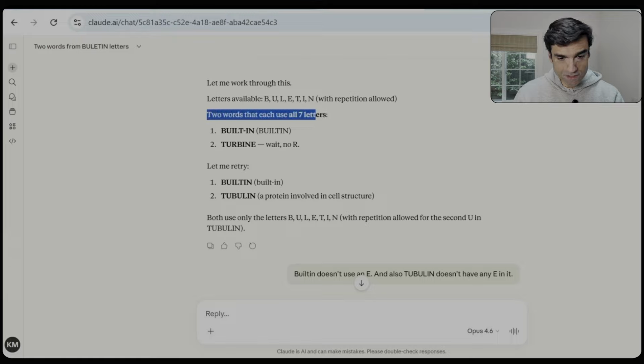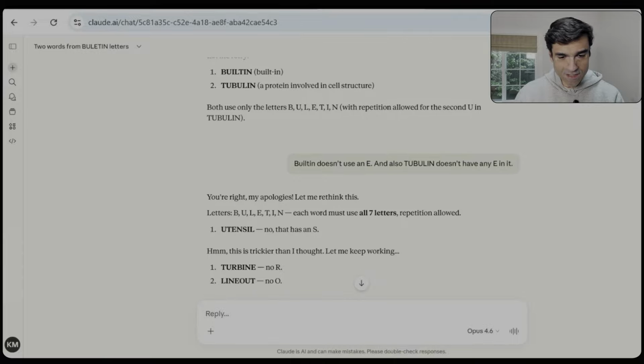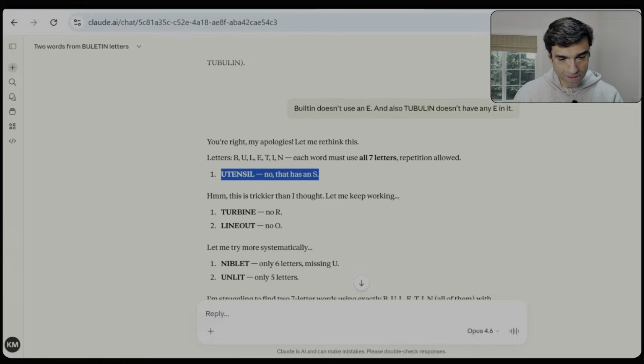It says 2 words that use all 7 letters: built-in. Nope. Turbine introduces a whole new letter. Let me try built-in and then tubulin. Then I said, wait, built-in doesn't use an E. You missed that. And also tubulin doesn't have any E in it. I'm not bothered to check if tubulin is an actual word or not. It says, you're right, let me rethink this. Struggles, utensil. Nope, that has an S. At least it figures that out.